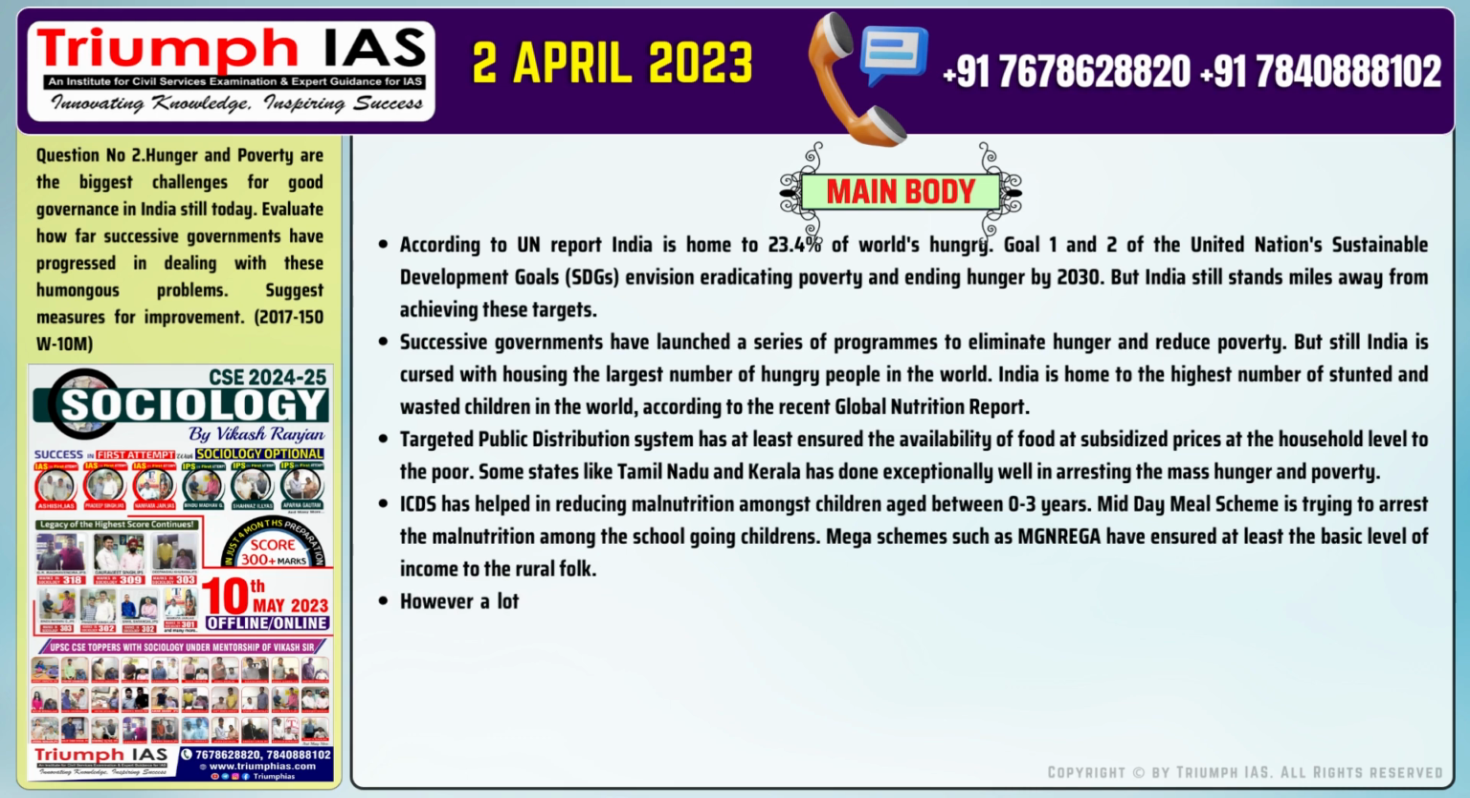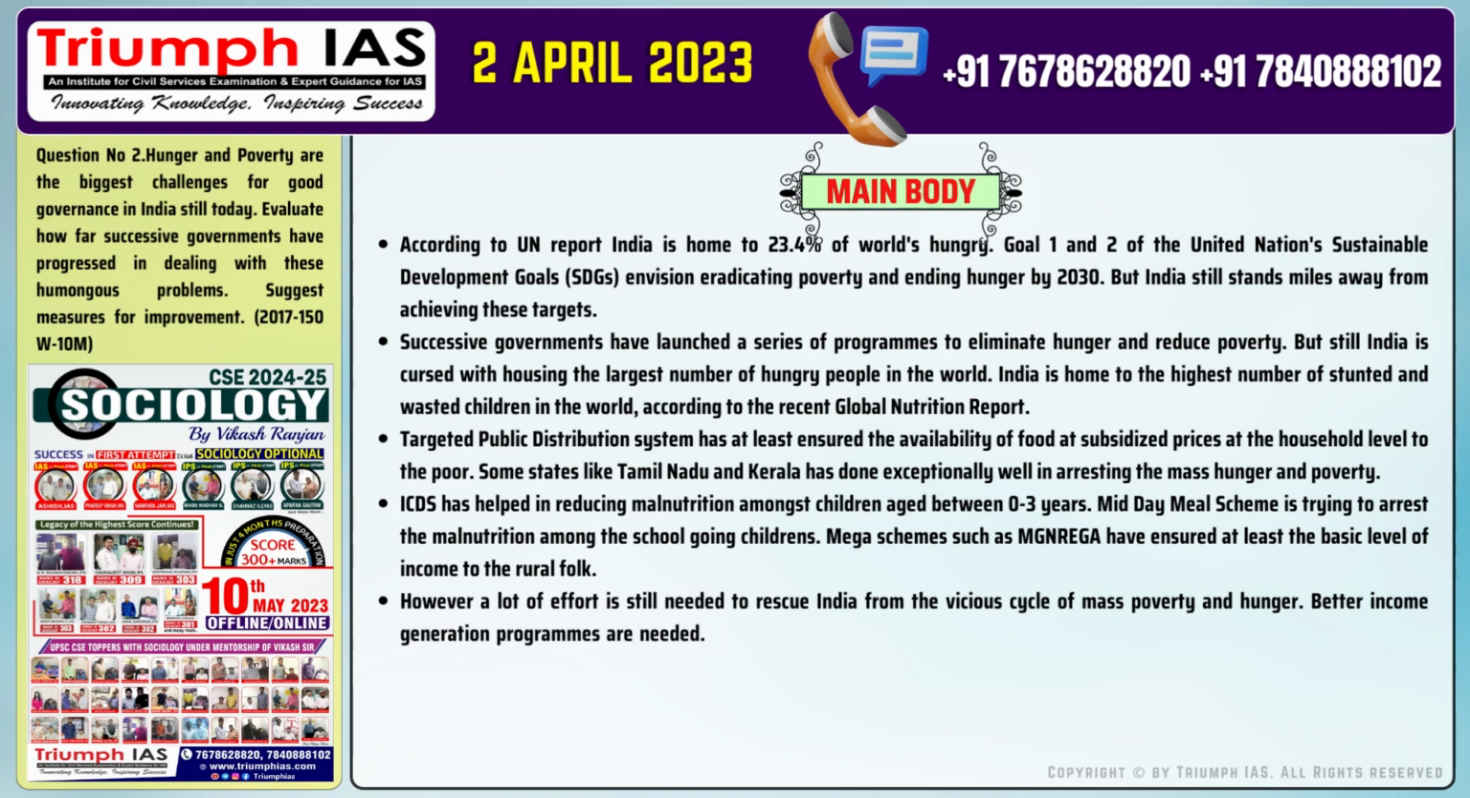Number 5. However, a lot of effort is still needed to rescue India from the vicious cycle of mass poverty and hunger. Better income generation programs are needed. Better management of slums in urban areas, more opportunities and support for self-employment is needed. Number 6.